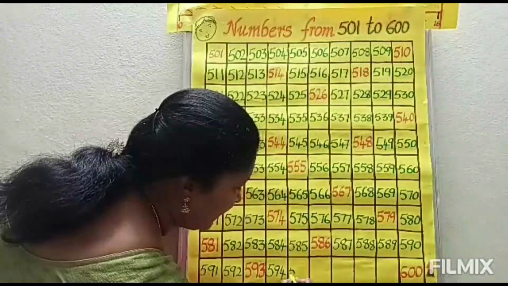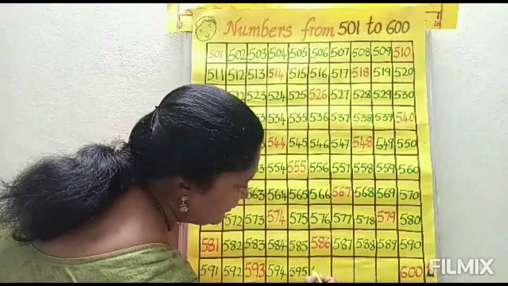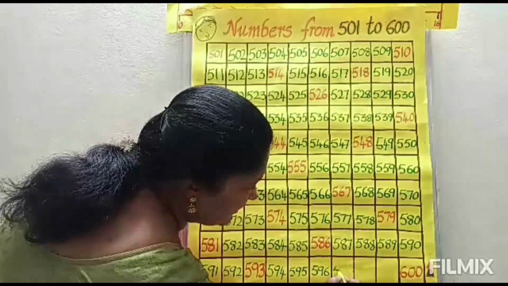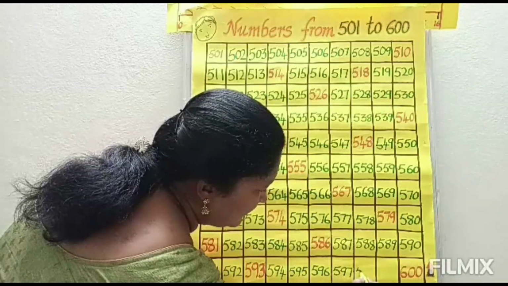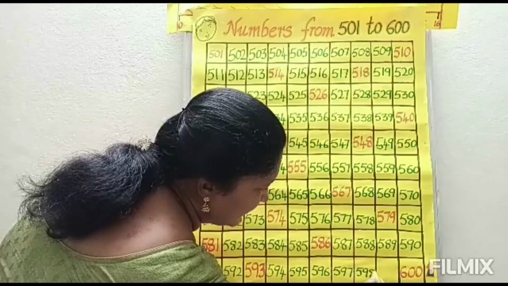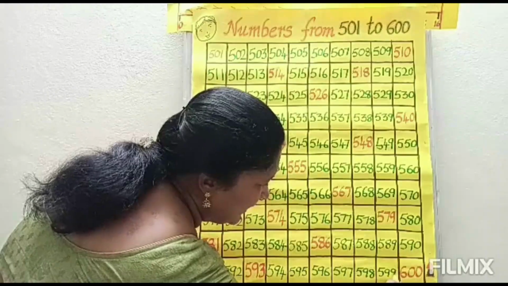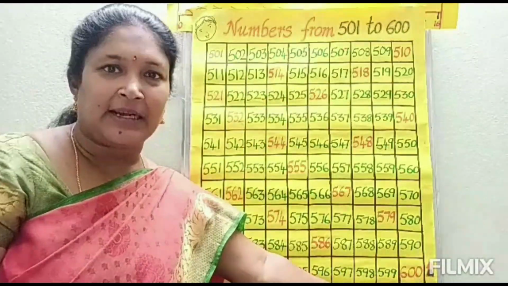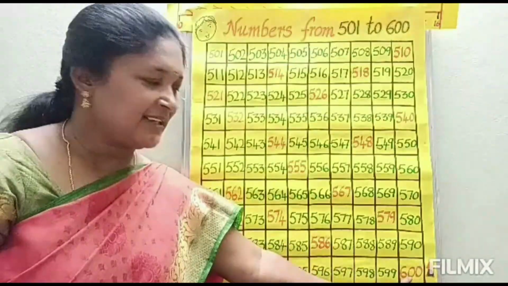Next 595. 596. 597. 598. 599. After 599 which number will come? 600. What is this? 600.